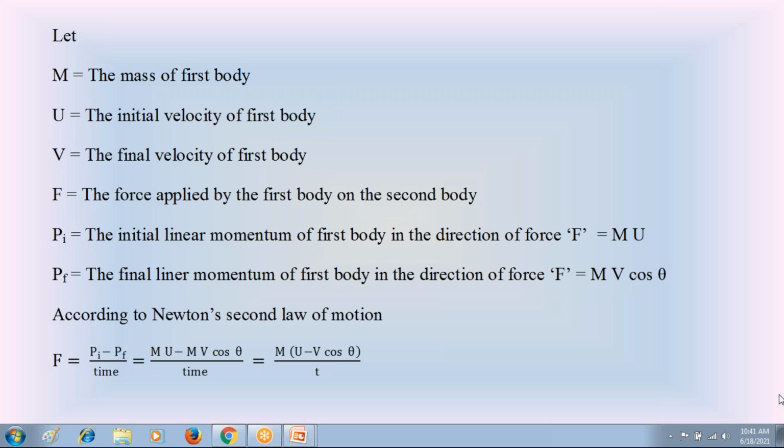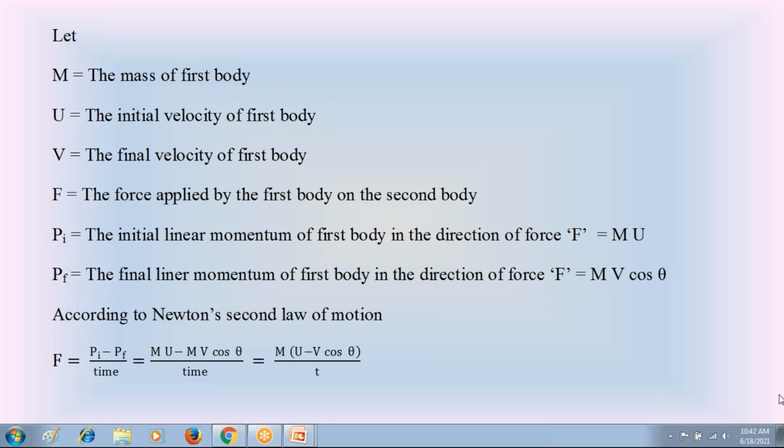Then the second one is the metal plate is moving. In that also we have three sub conditions. In the moving condition, the metal plate is flat, perpendicular to the direction of water flow. The metal plate is flat, inclined to the direction of water flow. The metal plate is curved. In the next class, we are going to discuss what the equations of forces are, the equations of forces exerted by the water jet in all those conditions of metal plates.